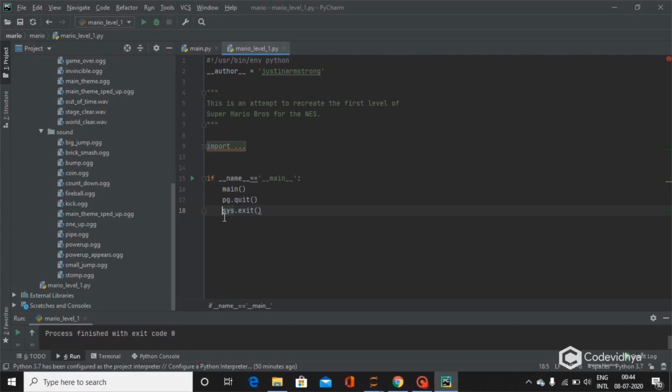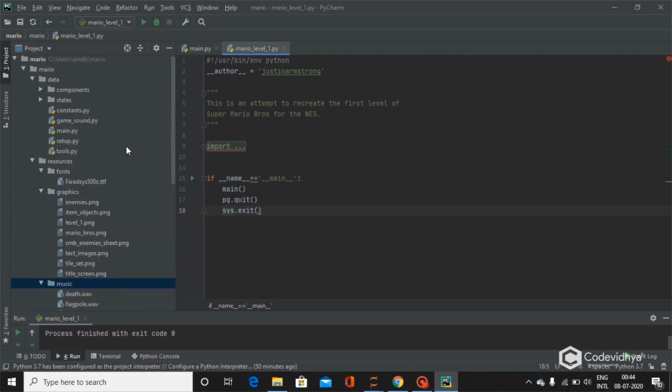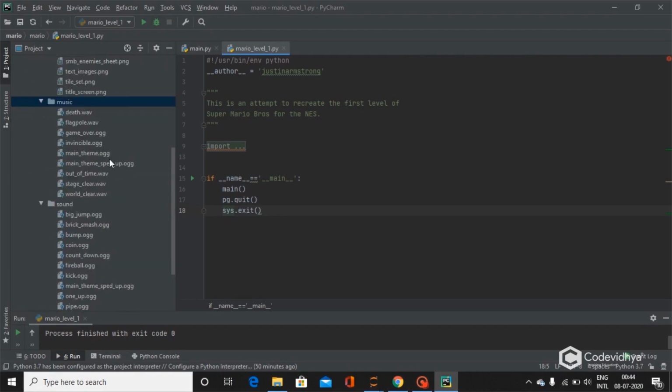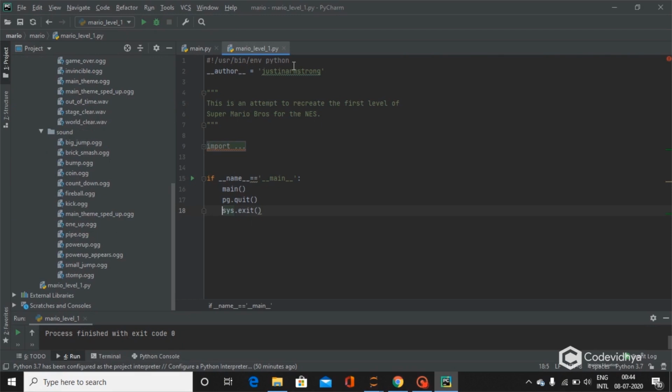Last up was Mario. This game required a lot of files that were using each other to run. This is also built using Pygame and was a very interesting project.